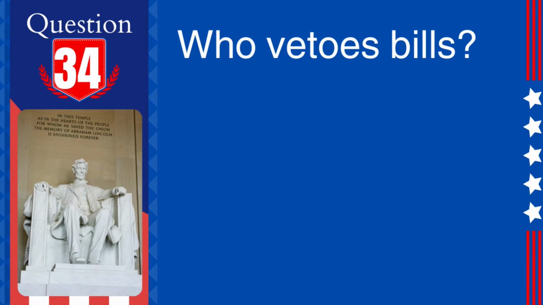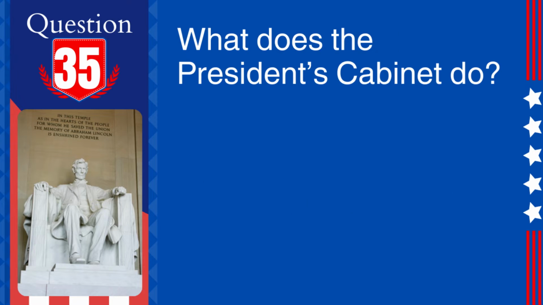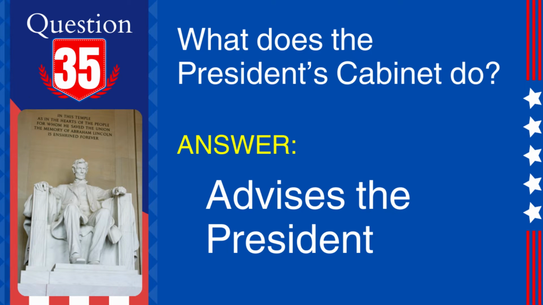34. Question. Who vetoes bills? Answer. The President. Explanation. The President has the power to veto or reject legislation passed by Congress. 35. Question. What does the President's cabinet do? Answer. Advises the President. Explanation. The President's cabinet, consisting of the Vice President and the heads of executive departments, provides advice to the President on various matters.